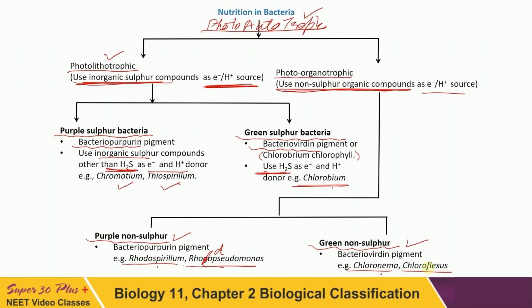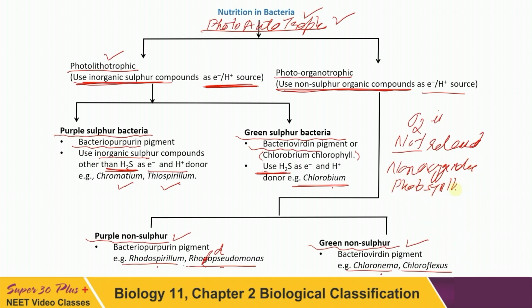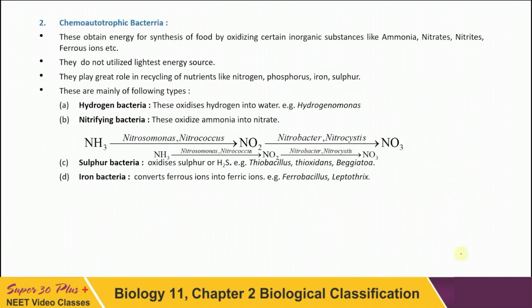But all these belong to the same group, they can do photosynthesis, and in photosynthesis they do not release oxygen. That's why this type of photosynthesis is called non-oxygenic photosynthesis. Is it right? Non-oxygenic photosynthesis, important one.